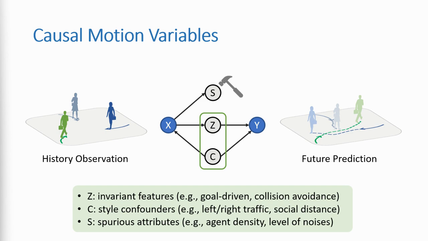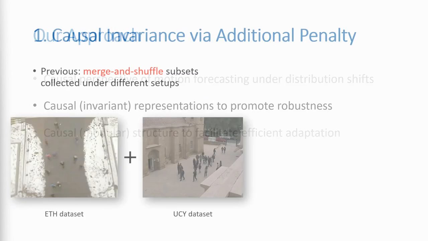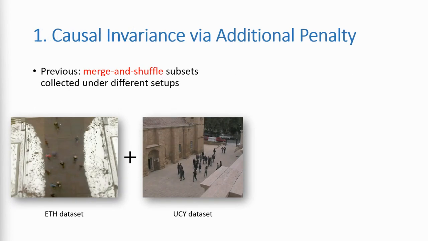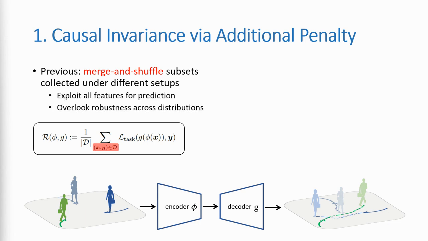Our first goal is to remove spurious features for robust generalization. To do so, we propose to make effective use of the domain labels in the training dataset. Oftentimes, the training data is not collected from a single location but rather from multiple different environments. Previous work typically merges them into a larger one, for instance, the notable ETH-UCY datasets. However, each subset is often inherently different. A model trained to minimize the prediction errors averaged over all training examples regardless of their sources, may not only absorb some selection biases in the training data, but also overlook the robustness across environments.